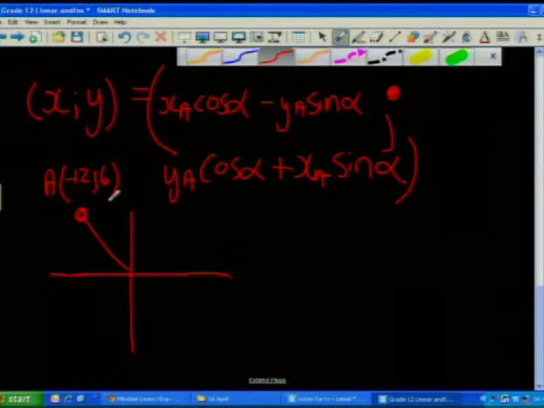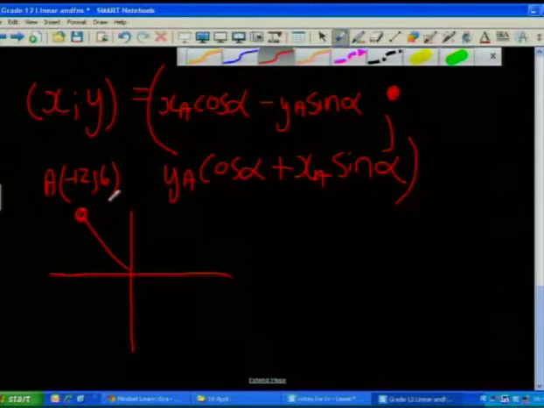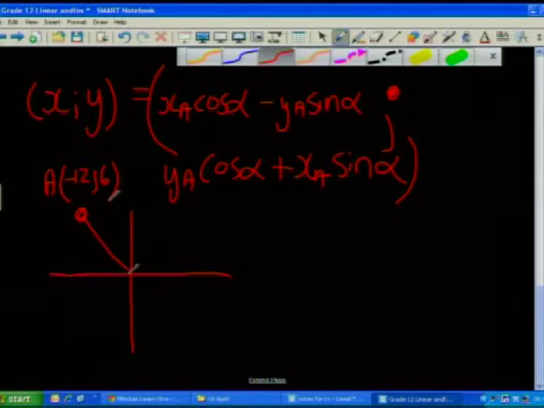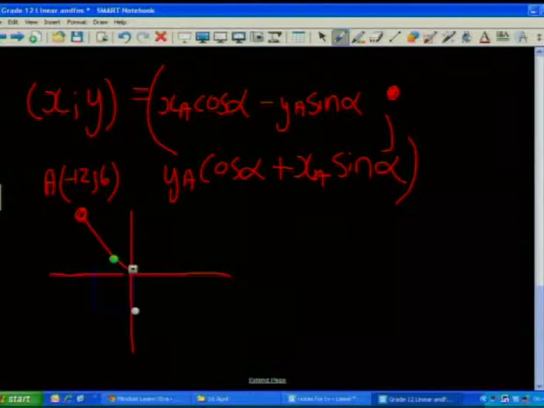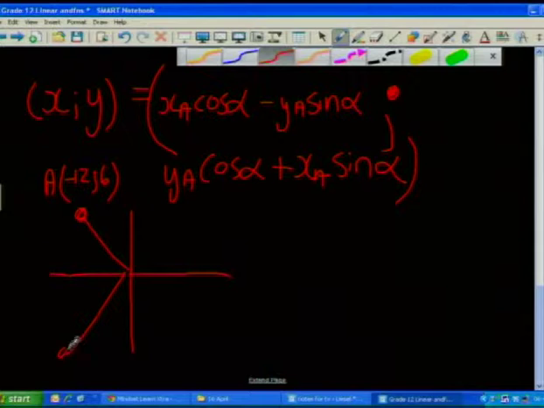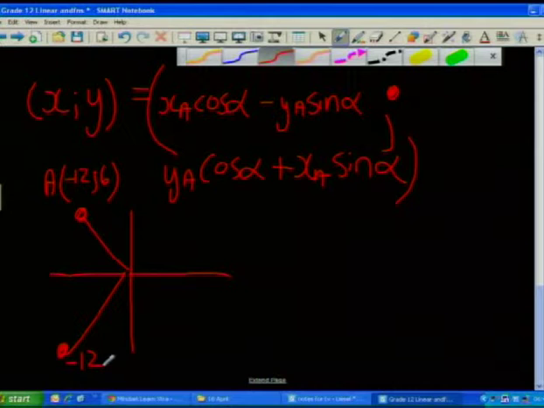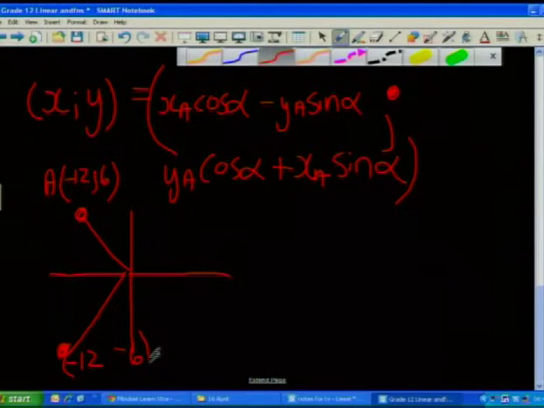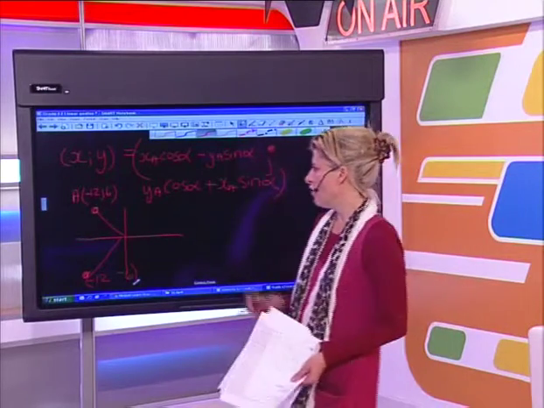Then we have a rotation taking place, and the new coordinate of A is x is minus 11, y is minus 6. Again, the sketch is really quite important if you just want to orientate yourself. So let's say somewhere over here, minus 12 and minus 6. And we are now asked to calculate this angle of rotation.